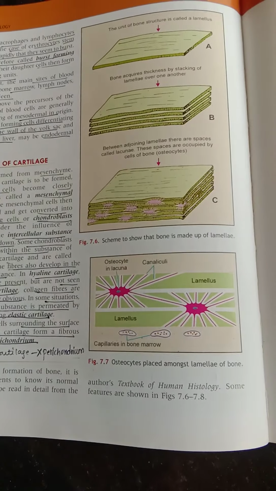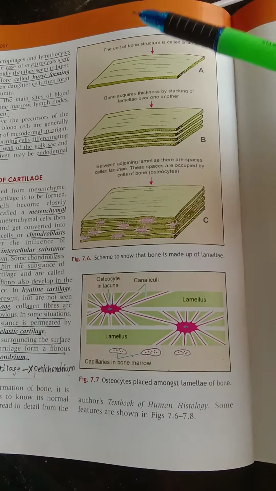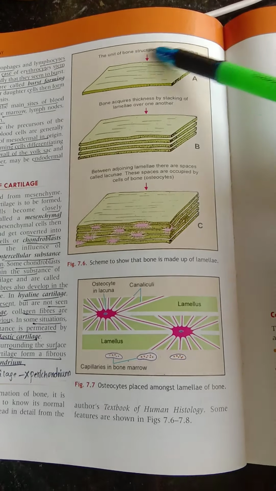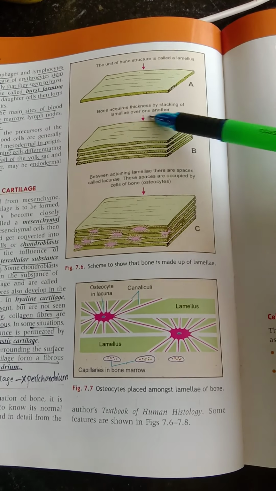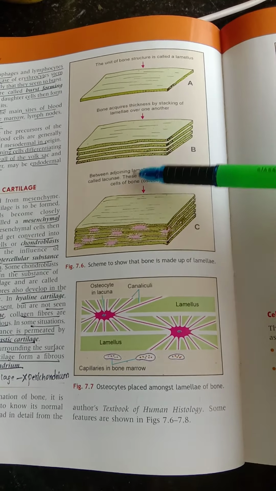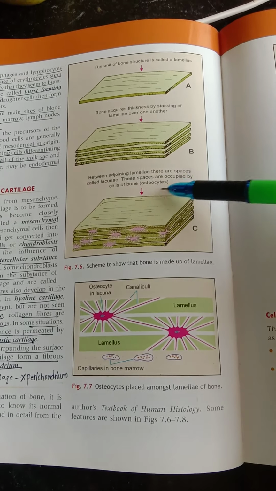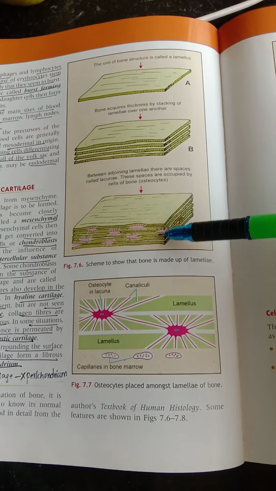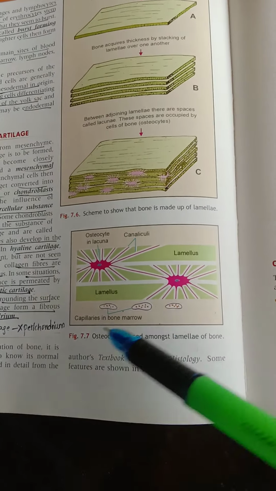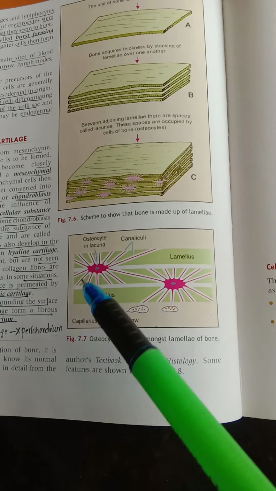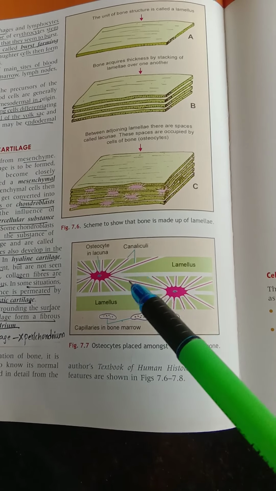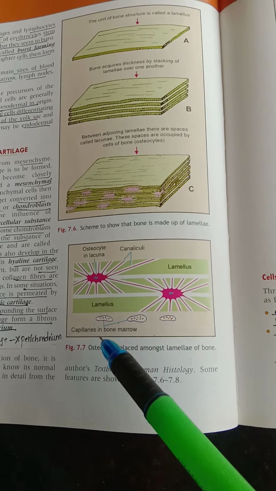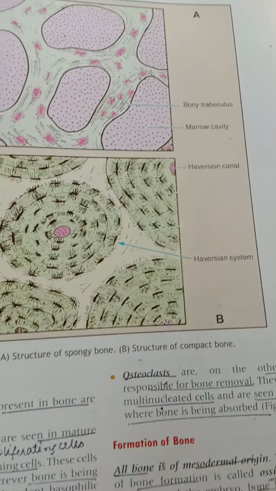And this is how osteocytes are placed among lamellae to form a bone. You can see the unit of bone structure, the lamella. Bone acquires thickness by stacking of lamellae over one another. Between the adjoining lamellae you can see there are spaces called lacunae, and these spaces are occupied by cells of bone, that is osteocytes. And the osteocytes are placed among the lamellae of bone. So the osteocyte in the lacuna, canaliculi, lamella, and the capillaries in the bone marrow. This is the structure of bone.